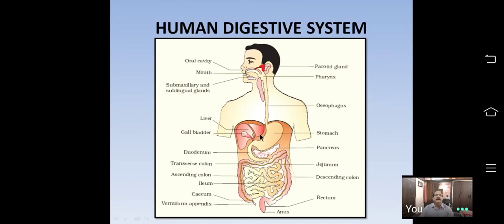Now I explain about the glands which are associated with this alimentary canal. Three glands: salivary gland in the buccal cavity, liver and pancreas are attached to the alimentary canal. Now I will explain about these glands.